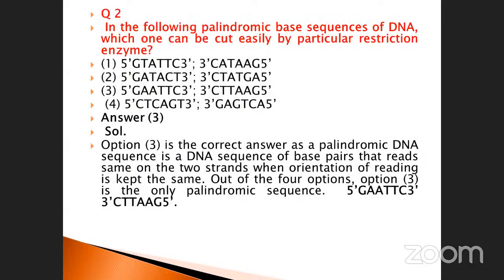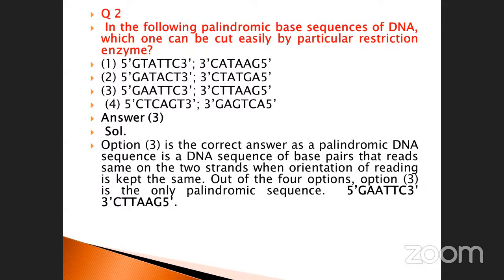See that? This one. Give me the exact answer, which one is correct. So the solution is also given here. In the following palindromic base sequences of the DNA, which one can be cut easily by a particular restriction enzyme? All are similar in nature. See that? 5' to 3', 3' to 5'. See here, guanine always combines with cytosine, thymine with adenine, adenine with thymine. But in this part, they have given the answer is 3.